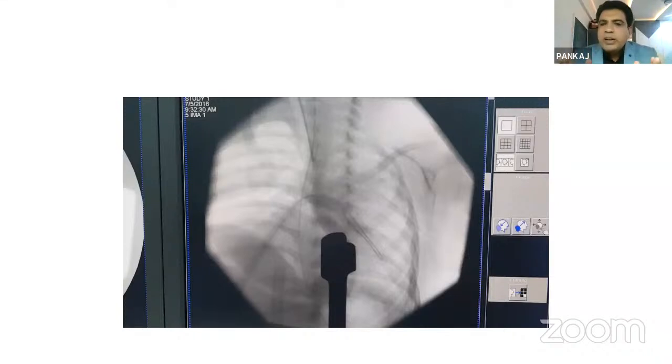Now we have started him on treatment because it is a large VSD with severe PH, but after some time, the baby improves. So every time you cannot send for echocardiography, you can simply do an X-ray chest of the patient to see whether the cardiomegaly has come down or not. Okay, that is the indirect means that your patient has benefited from the congestive cardiac failure management. It is not possible to send each and every patient for echocardiography so many times. So we have to monitor our patients clinically as well, by whether the hepatomegaly is present or not, whether tachycardia is present or not. So all these things are very, very important in our day-to-day practice.